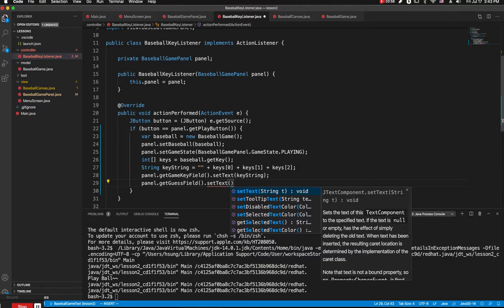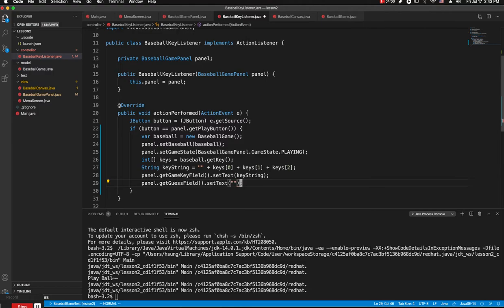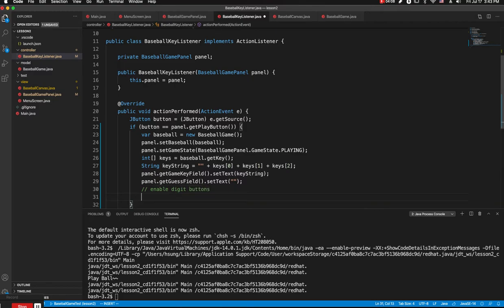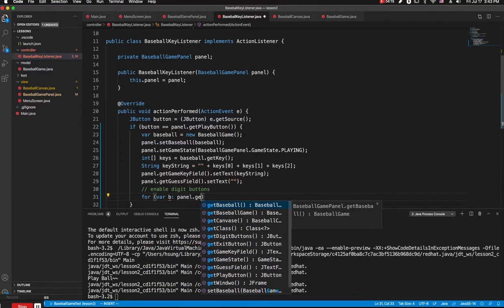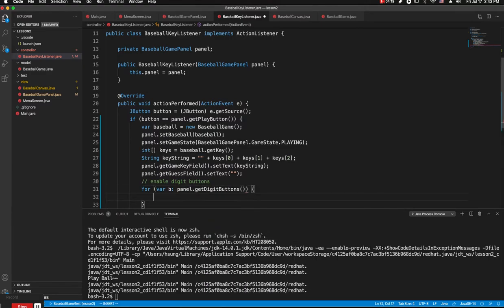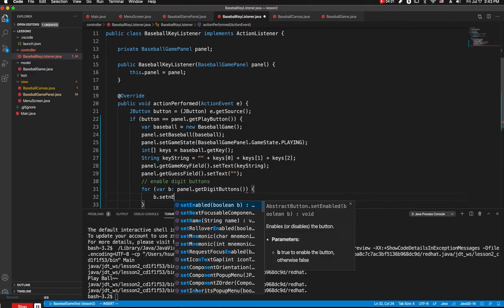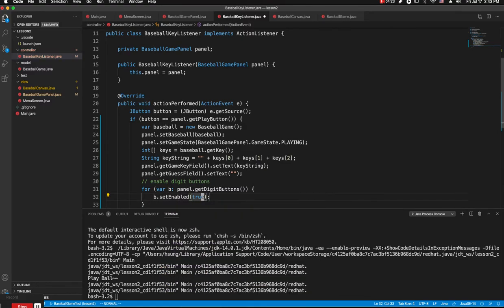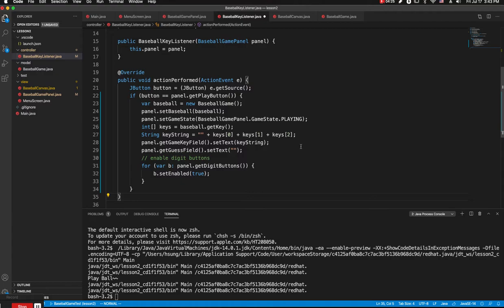It may be restarting the game, so we need to clean up the current display. It's blank, and then finally enable digit buttons. That was all disabled at the beginning before we click the play button. So for button, and then panel get digit buttons. So for all buttons, b dot set enable true there. That's what we need to do.